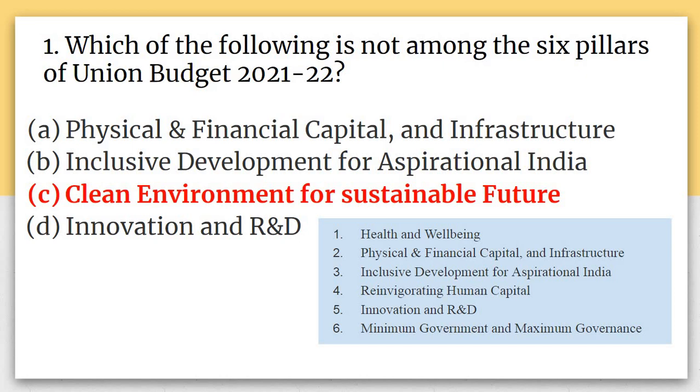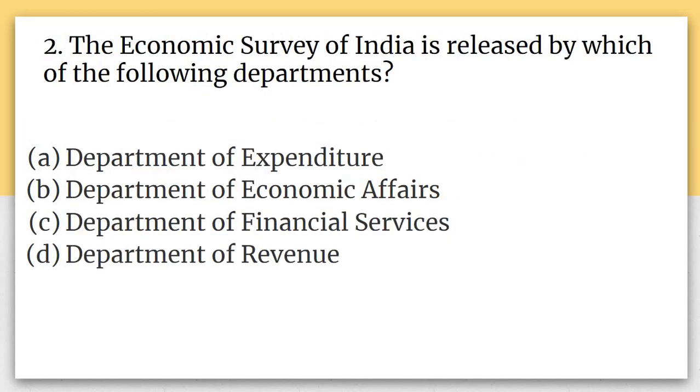What are the pillars? The first one is health and well-being, second one is physical and financial capital and infra, then the third one is inclusive development for aspirational India, fourth one is reinvigorating human capital, fifth is innovation and R&D, and the last, that is sixth, is minimum government, maximum governance. This is important. Now come to second question.